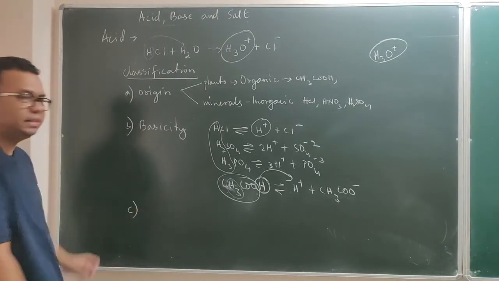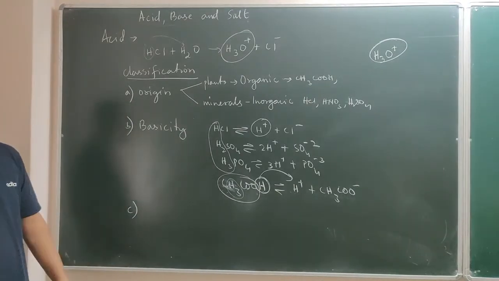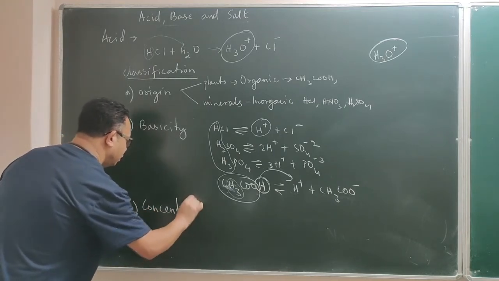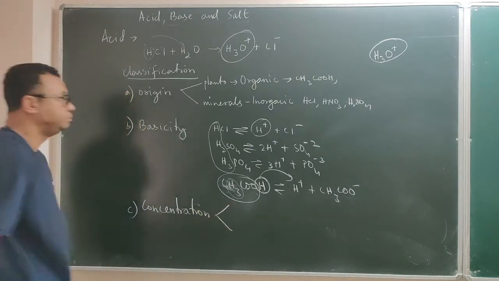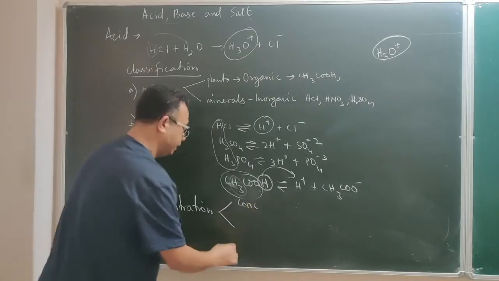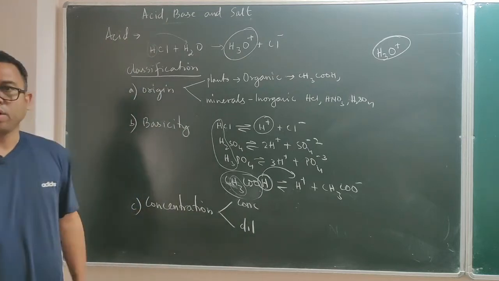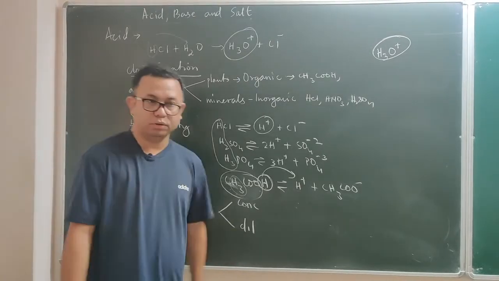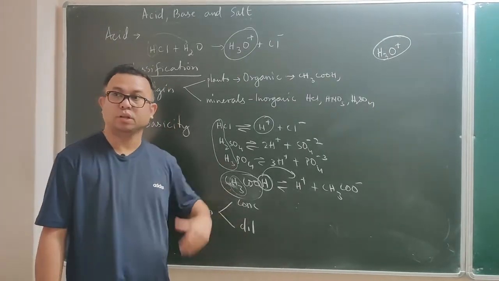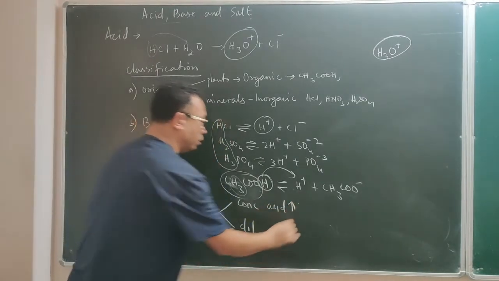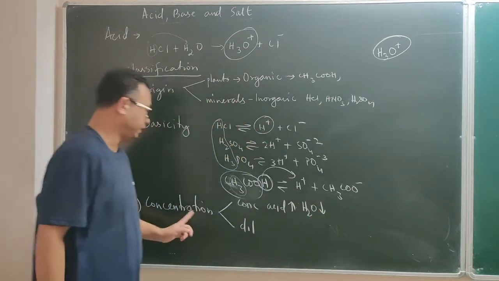Now the third one, you can consider it as a classification, and at the same time a very important thing, especially the third one and the fourth one, which I am going to discuss. These are concentration. Acids may be described as concentrated acid or dilute acid. This has to do with the quantity of water and acid. If the quantity of acid is more but the water quantity is less, then we say the acid is concentrated.